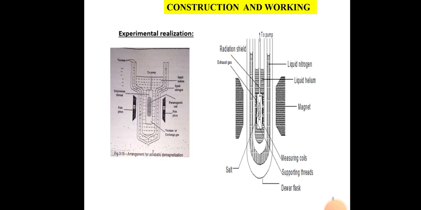So this is the experimental realization. Here there are two magnets and a measuring coil, supporting threads, dewar flask, salt, liquid nitrogen, and liquid helium. These are the parts of the apparatus.